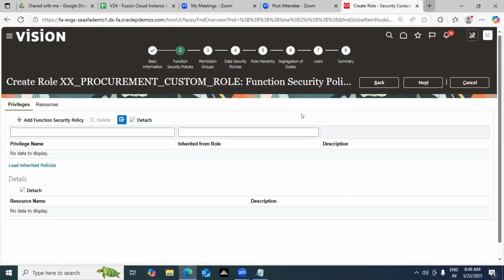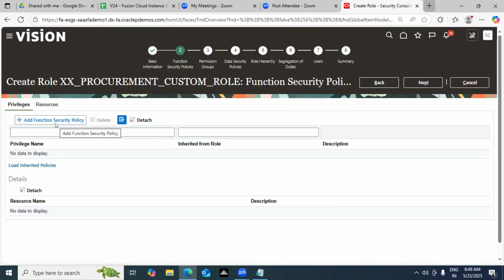This is nothing but what privileges you want to have. This is a place where you can control which privilege you want to add and which you want to delete. Now, what I'm doing is creating a custom role out of a standard role. So first I have to add the standard role.